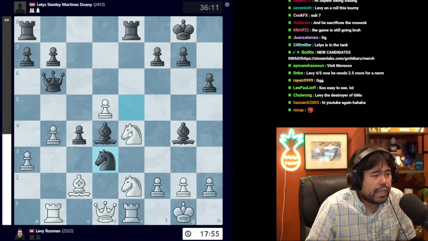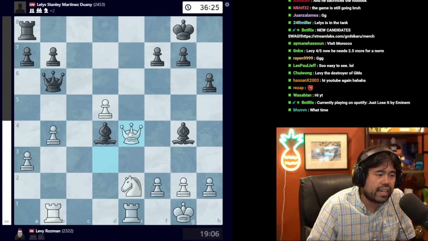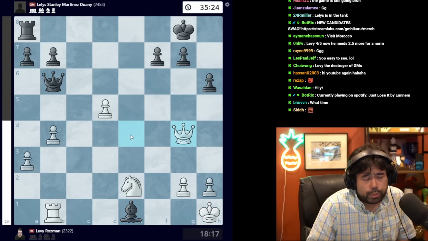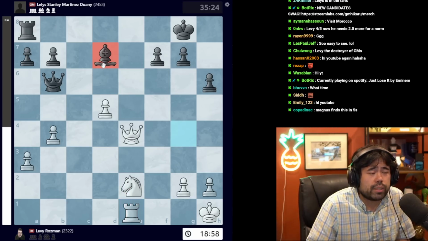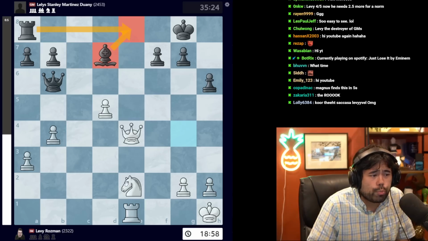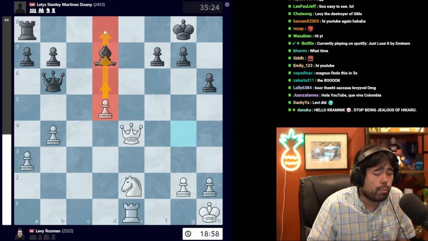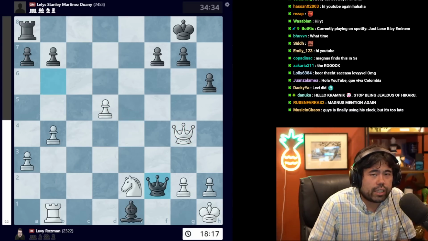So here we get knight to d3 instead. Takes, black sacs the rook with rook takes knight, takes, king h1, takes, and now Levy correctly takes the bishop on g4. Now white could capture this bishop on e1, but after bishop to d7, black can bring the rook to the open lane, and more importantly, this light square bishop stops this d pawn from marching up the board. So Levy plays queen takes g4, and now we get the move queen to f2.